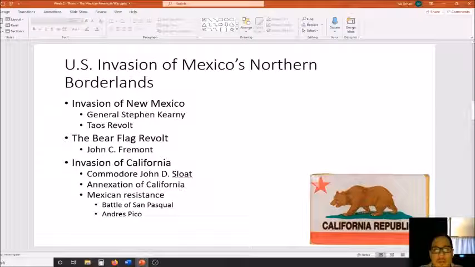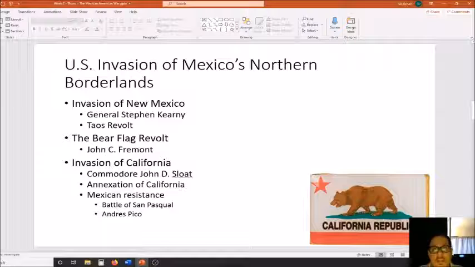Once war is declared, the U.S. Army will invade Mexico. First, you see an invasion of New Mexico. And at first, there isn't much resistance there. The U.S. Army that invades New Mexico is led by Stephen Kearny. And yes, Kearny has no opposition really at first. He goes into Santa Fe, the capital, and he doesn't have much resistance.